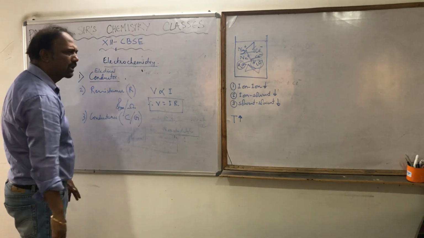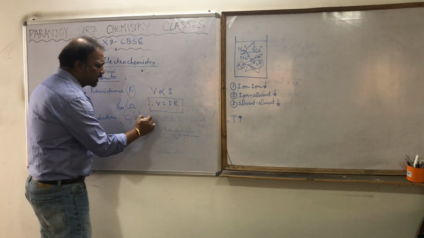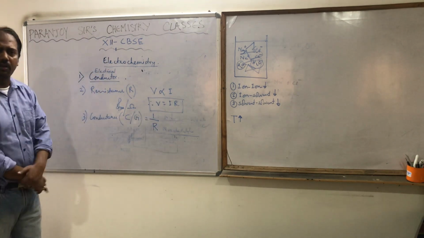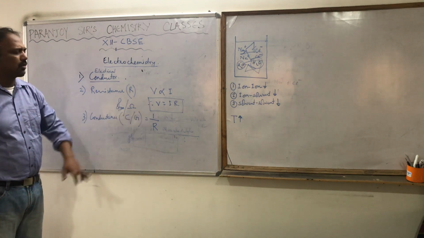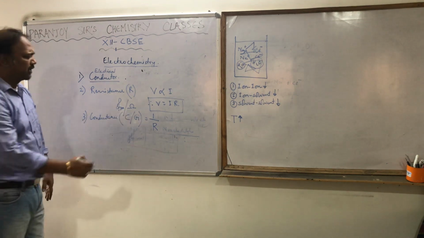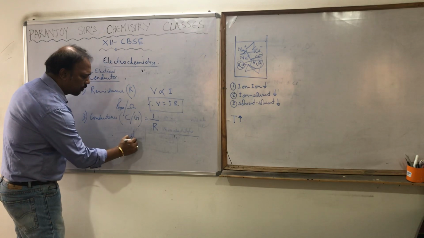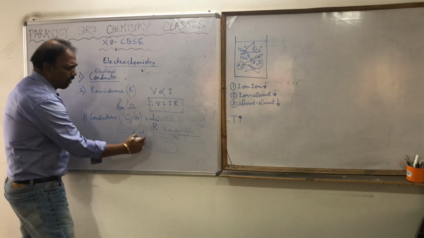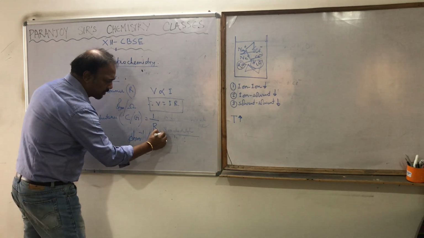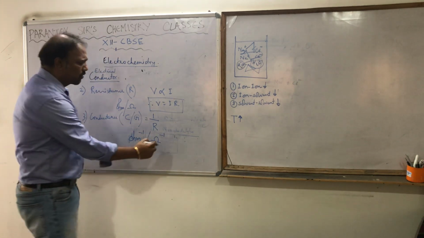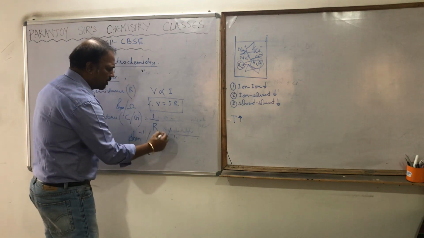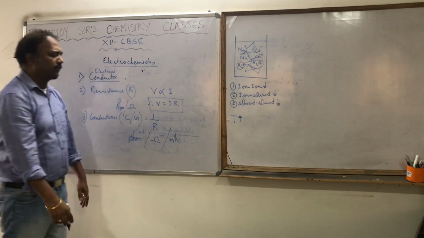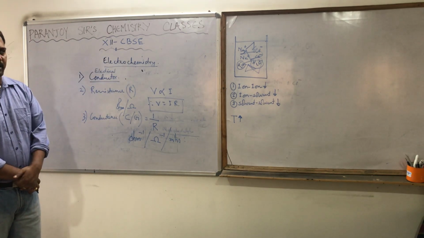So mathematically, conductance is nothing but the reciprocal of resistance, that is 1 by R. The unit of this we write as Ohm inverse, Ohm to the power minus 1, or 1 by Ohm. Or we also write it as MHO, just writing Ohm from the opposite direction, Mho.